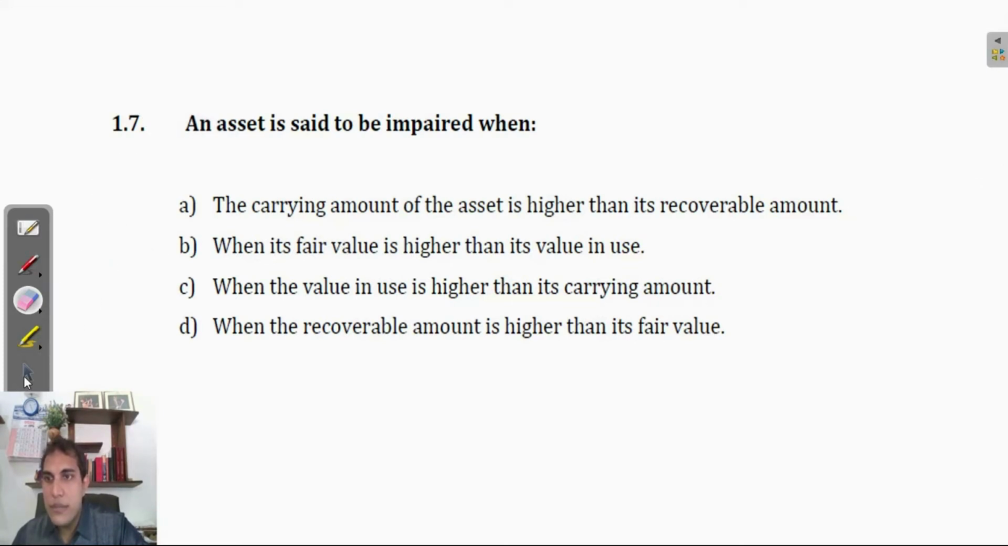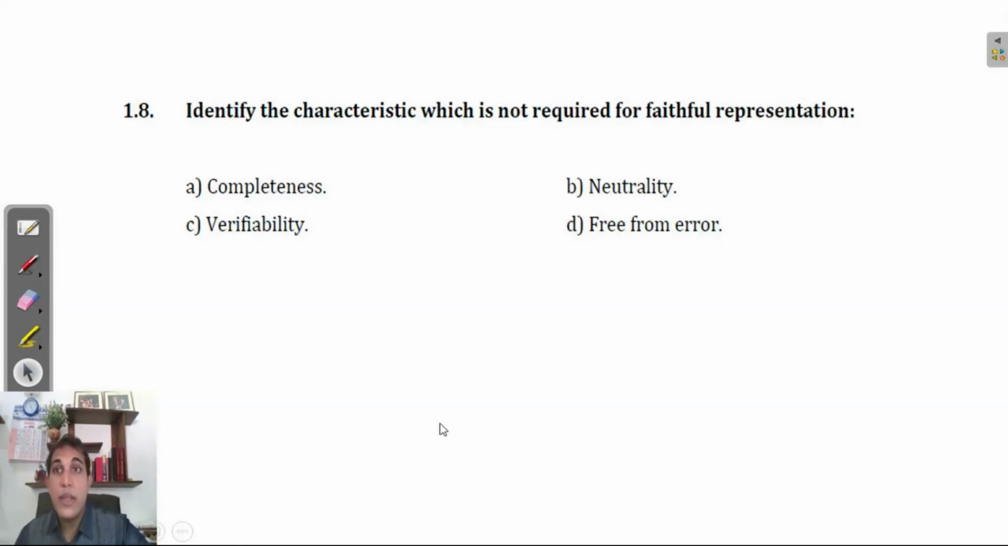Okay, moving on. 1.8, identify the characteristic which is not required for faithful representation. Okay, I already told you there are two fundamental qualitative characteristics: relevance and faithful representation. And there are four enhancing qualitative characteristics. What are the enhancing qualitative characteristics? First one, comparability, understandability, verifiability, and timeliness, right?